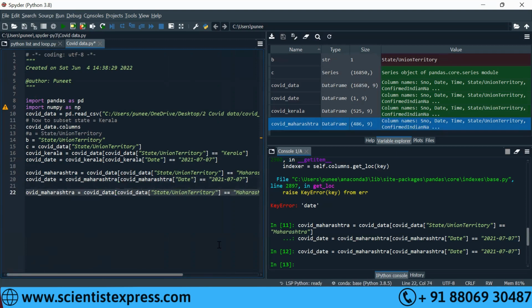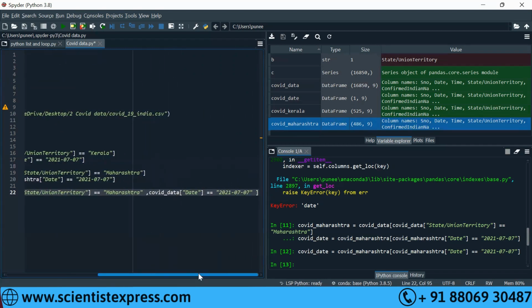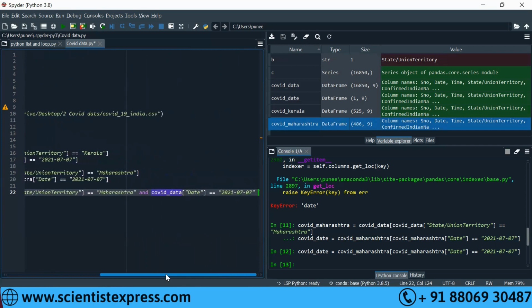First subset is COVID data, state union territory equal to Maharashtra. Okay, fine. The table is COVID data, right? COVID Maharashtra will be your output. So you are applying 2 filters on the same parent table, right? In an AND. Both the filters together we need to apply. That is the thing. But you need to do one more step extra. Each of the conditions you need to put within a first bracket. That's it. Each of the subset conditions you put within a first bracket. That's it. See, this is simple, right?